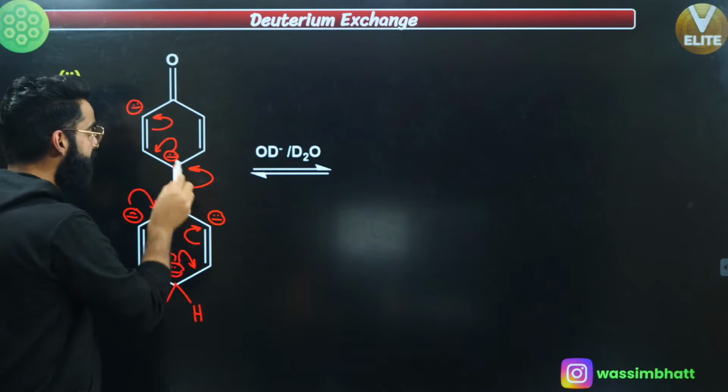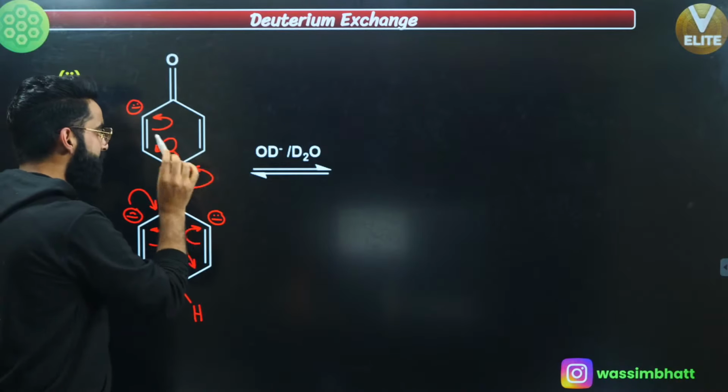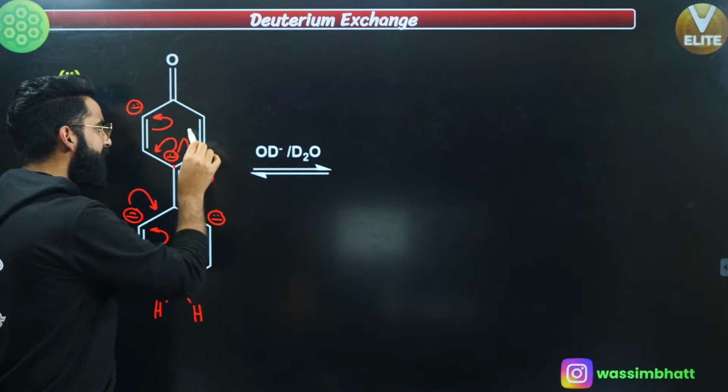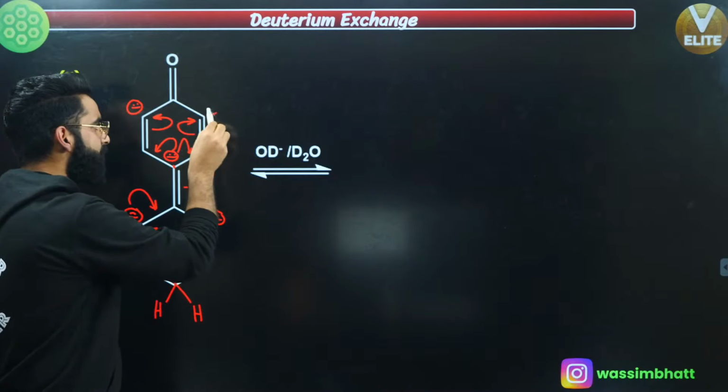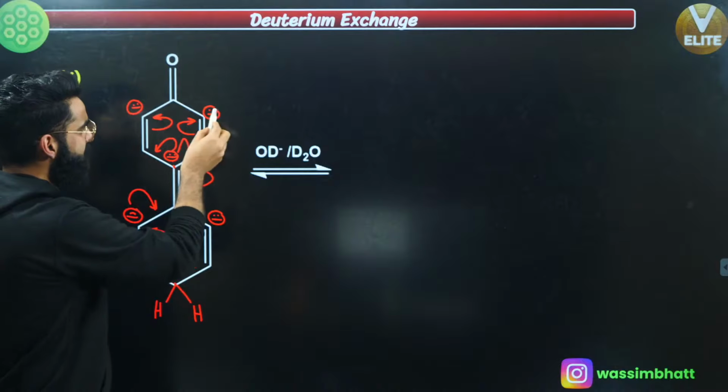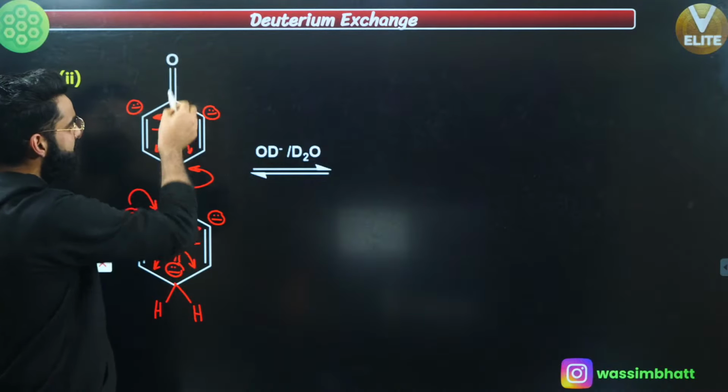One more thing would have happened. This negative charge is in conjugation with this pi bond as well. It could have shifted in this way, and this pi bond could have shifted in this way, so that there could have been a negative charge on this carbon, right? And finally, this negative charge is in conjugation with this pi bond, correct?